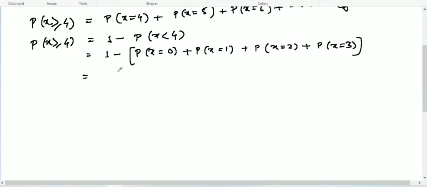Now write down each term using the Poisson distribution formula.